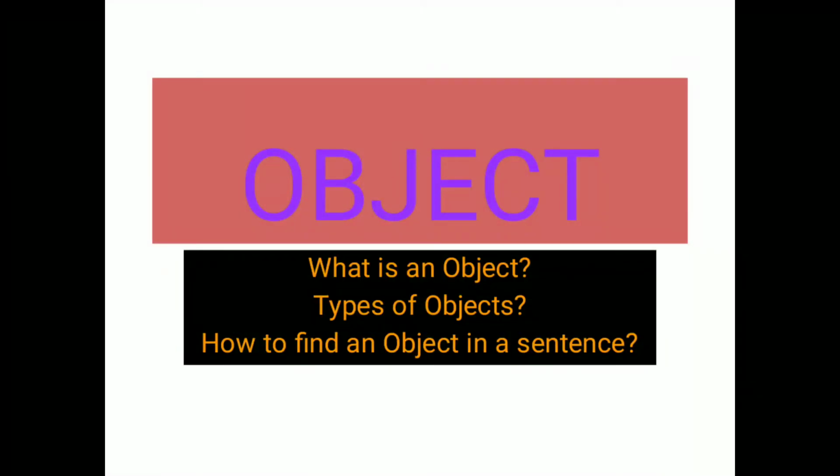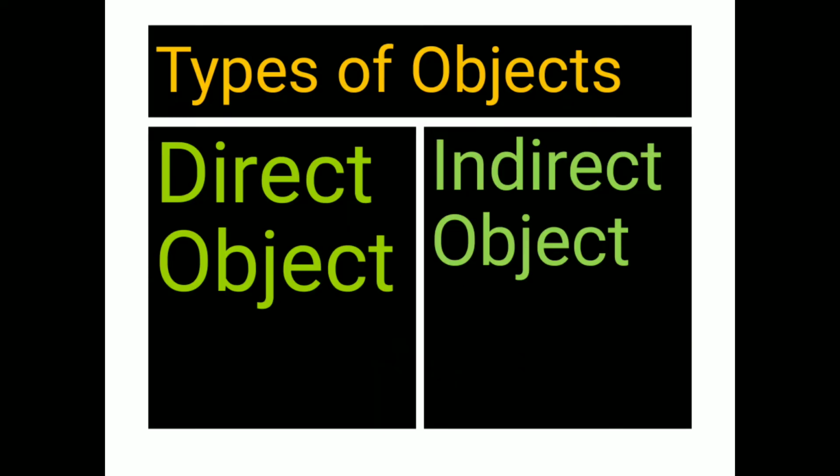Hello students, today we are going to learn about objects: what is an object, types of objects, and how to find an object in a sentence. So let's get started. First of all, let's learn about types of objects. There are two types of objects, direct object and indirect object.